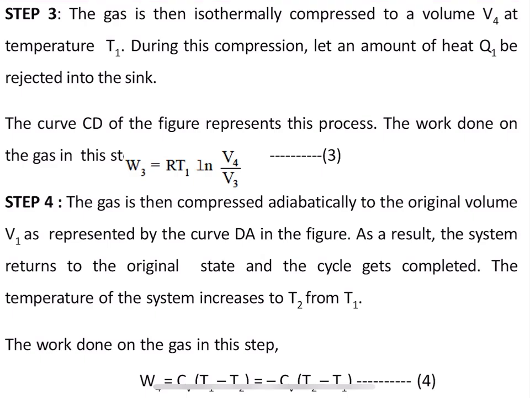So the work done on the gas in this step, let me call it W4. W4 is the work done in step 4. W4 is equal to Cv into (T1 minus T2), or I can rearrange this equation and write it as minus Cv into (T2 minus T1). Okay, and let me call this equation number 4.